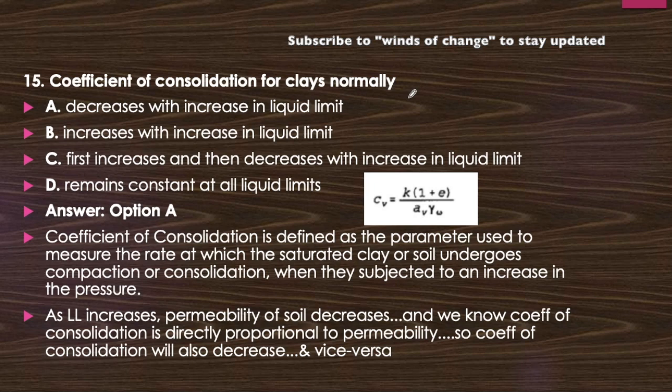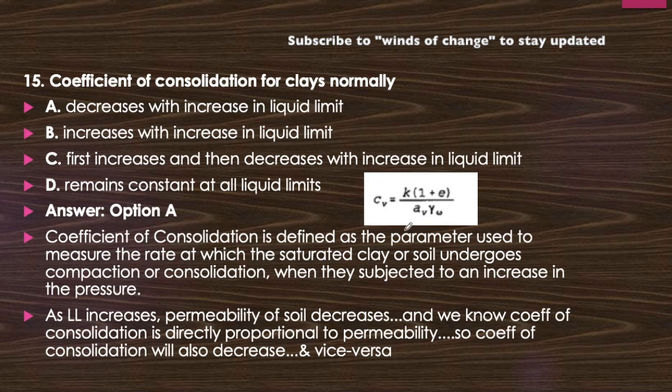Okay, now how will it be so? First of all, the formula of cv, that is coefficient of consolidation, is k(1+e)/(av γw), where av is the coefficient of compressibility we have already discussed, k is the permeability, and e is the void ratio. So it depends upon the permeability, and permeability depends upon the water content. So there will be an inverse relation observed here.